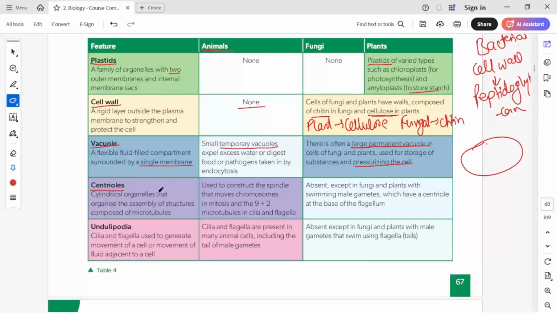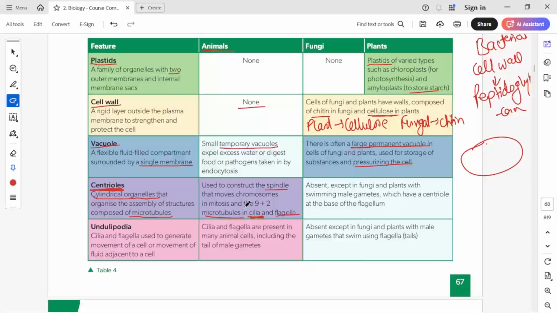Next is centrioles. These are cylindrical organelles that organize the assembly of structures composed of microtubules. There will be centrioles present inside the cell, from where these microtubule-like structures construct different structures. When you study cell division, spindle fiber formation takes place, and that actually starts from the centriole. That moves the chromosomes in mitosis, and 9+2 microtubules are found in cilia and flagella. So centrioles are also made up of microtubules, and flagella and cilia are also made up of microtubules only. This is the common thing present in all of them.